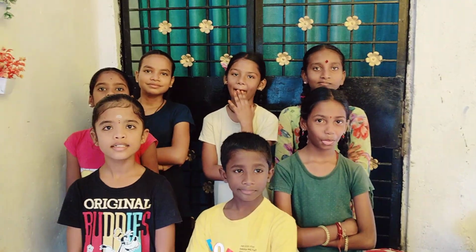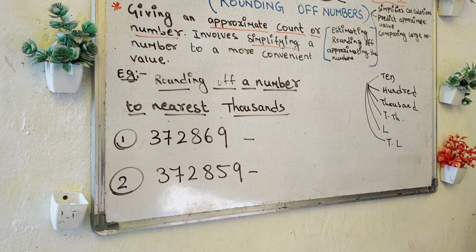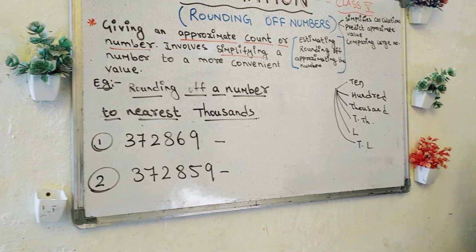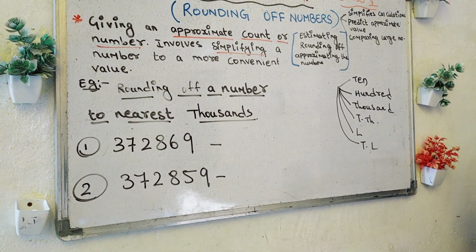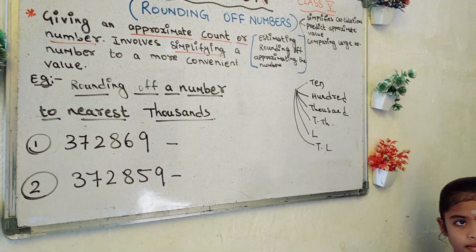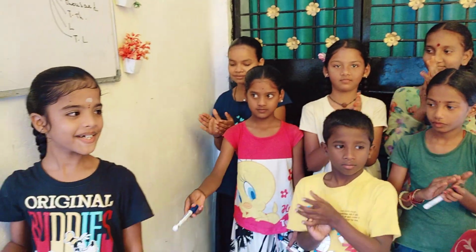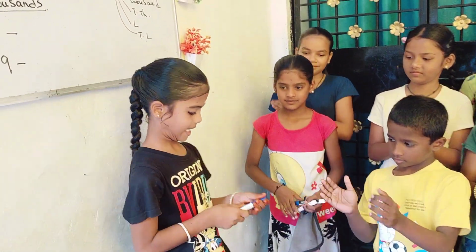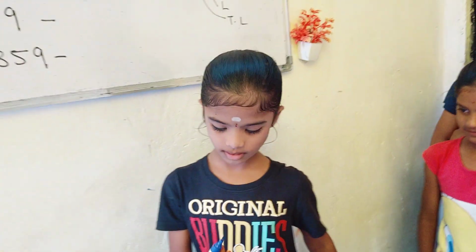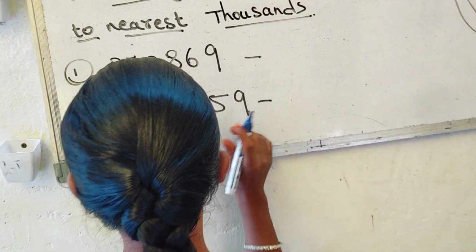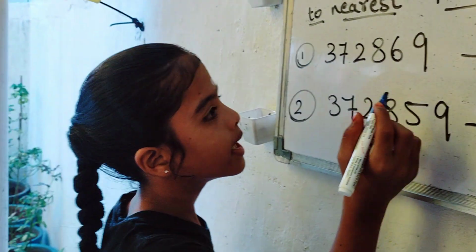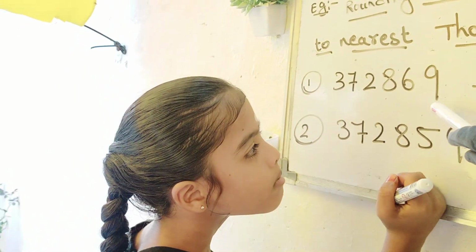Okay, kids. Now you have to round off the number to the nearest 1,000. Okay, so I have given 2 6-digit numbers on the board. Now you have to round off to the nearest 1,000. Who will do it? Samyukta will do. Very good, Samyukta. Please clap for her. Okay, she took an initiative. Okay, come on, do it, Samyukta.